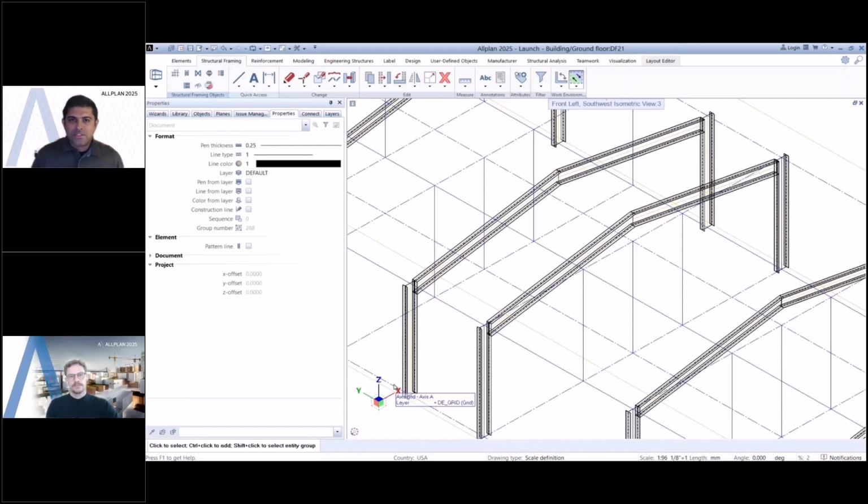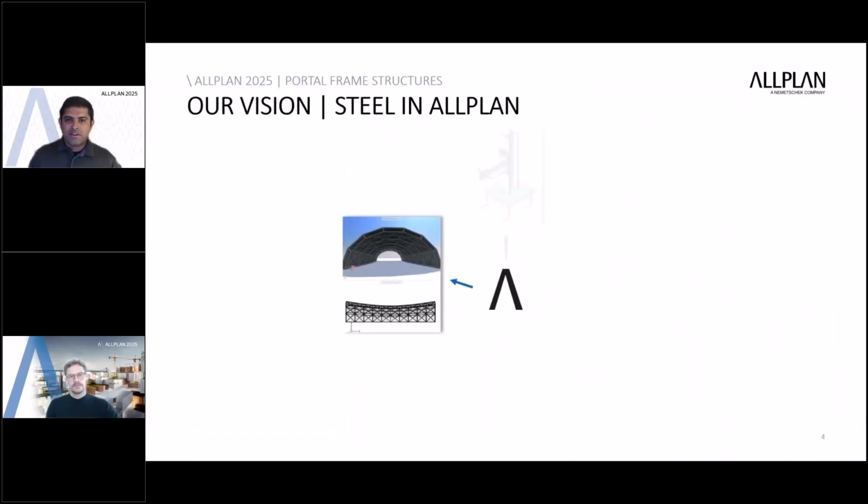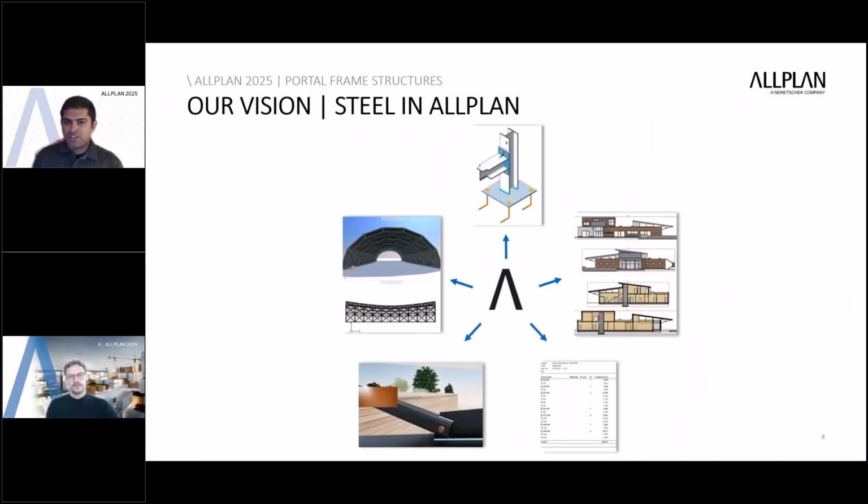That's a great question. So we have an exciting and long-term vision that extends beyond this little bit of functionality, obviously. We want Allplan to become the ultimate tool for modeling and detailing steel within a multi-material environment, whether you're an architect looking to accurately visualize exposed steel, or an engineer looking to model structural systems with visual scripting, or a detailer looking to convey design intent or deliver contractual documentation.